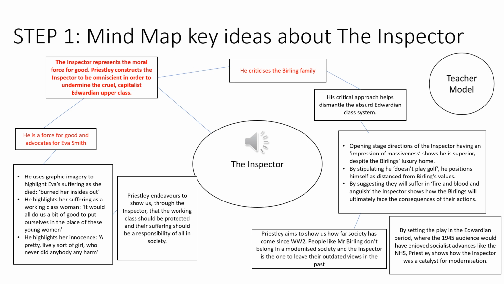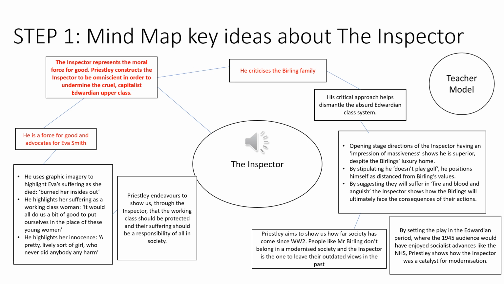Okay, so here are some examples of things that you could have put in your mind map. So you can see the first point in the top left hand corner in red. The Inspector represents the moral force for good. He is the kind of conscience of the play. He's Priestley's mouthpiece, and Priestley constructs him to be omniscient, all-knowing, to undermine the cruelty of the capitalist upper classes. So Priestley uses the Inspector to undermine the established order in society.